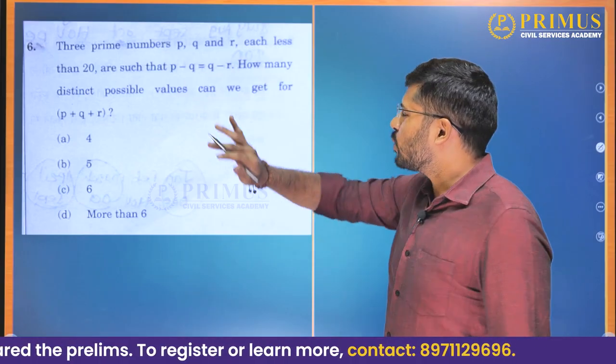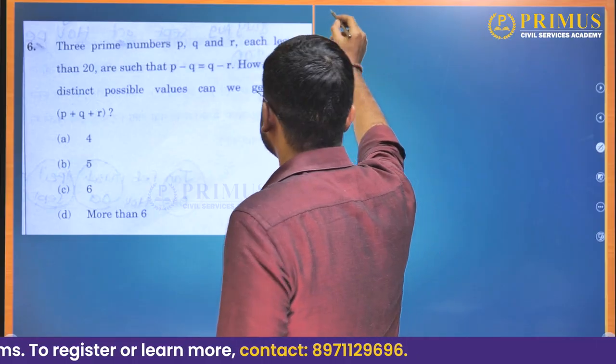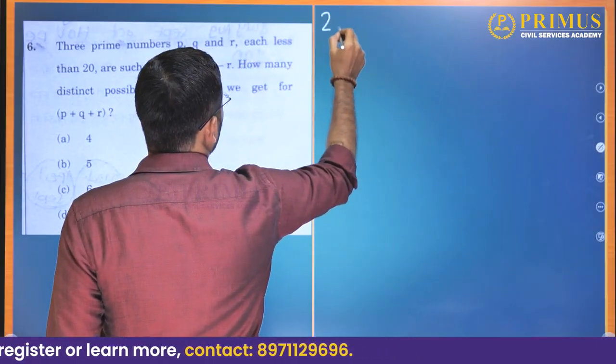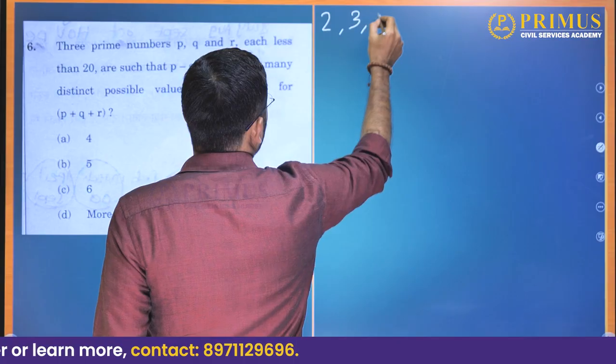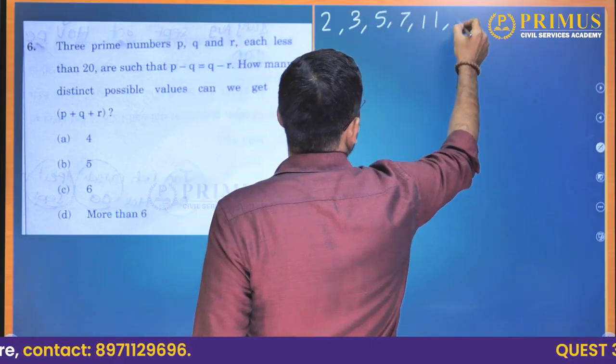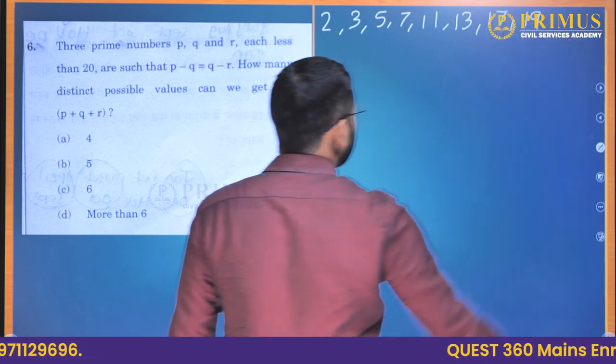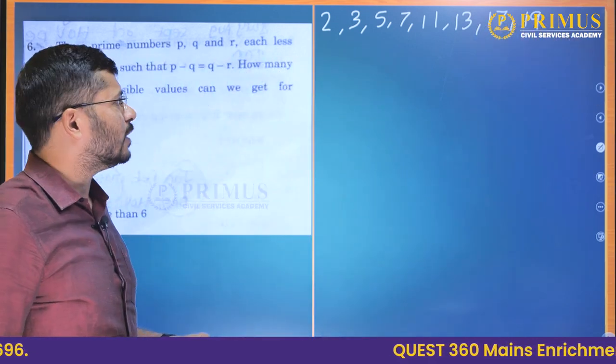To answer this, let us make a little list of all the prime numbers less than 20: 2, 3, 5, 7, 11, 13, 17 and 19. These are all the prime numbers less than 20.